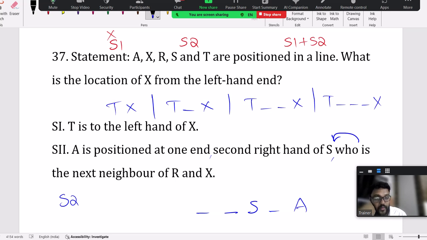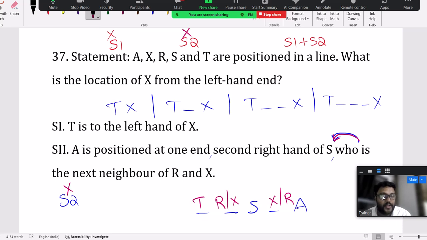Because of the word who, S is neighbor of R and X. When there is the word who, which, whose, this is related to S only. S is neighbor of R or X. So R can be here, X can be here, or X can be here, R can be here. This is filled by T. Still using statement 2, I'm not able to decide the answer. X can be second from the left end, or X can be fourth from the left end. I cannot decide. So one alone, two alone, not possible.